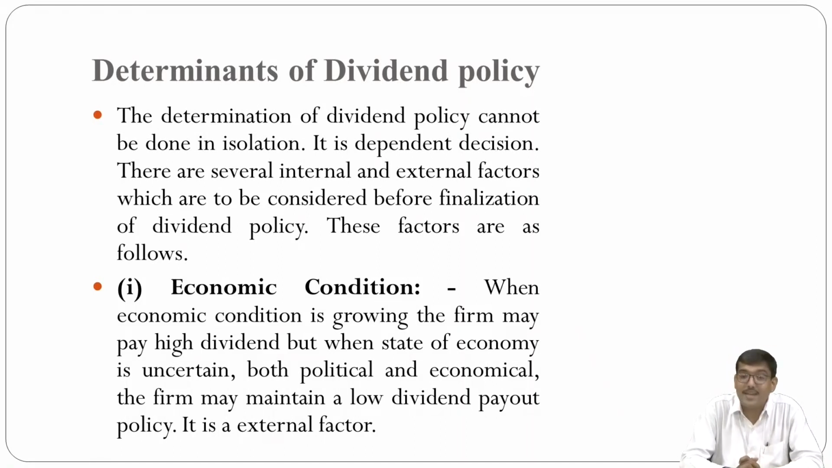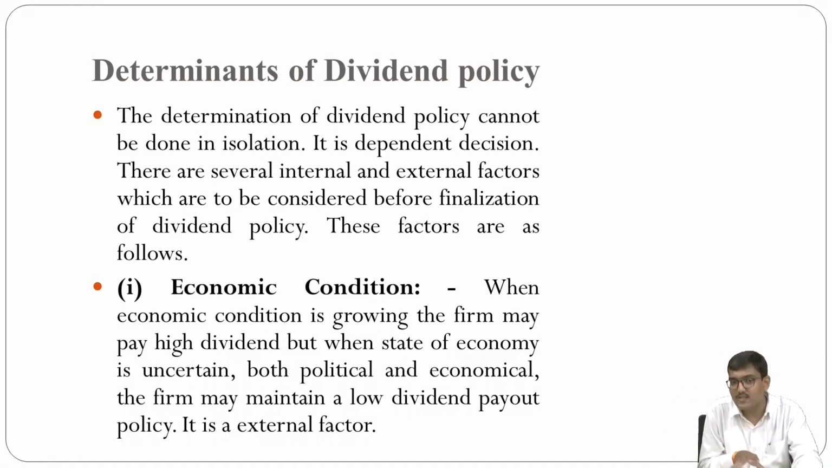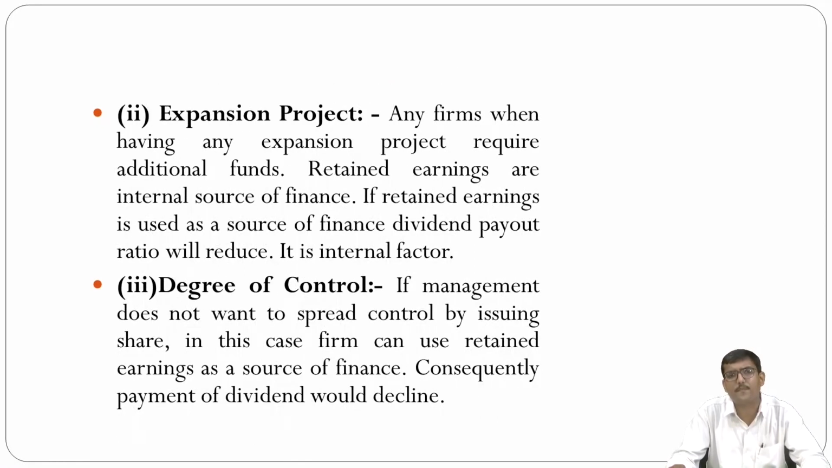First is economic condition. When the economic condition is growing, the firm may pay a high dividend, but when the state of the economy is uncertain, economically as well as politically, firms mainly maintain a low dividend payout policy, which is treated as an external factor.